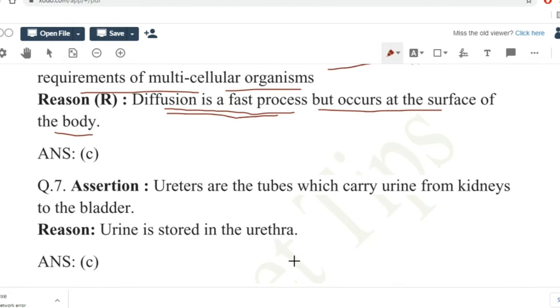Question number 7. Assertion: ureters are the tubes which carry urine from kidneys to the bladder. Reason: urine is stored in the urethra. We all know that ureters are the two pipe-like structures which help to carry the urine from the kidney to the urinary bladder and towards the urethra. Reason: urine is stored in the urethra. Urine is not stored in the urethra. Urine is stored in the urinary bladder. So here option C will be the correct answer.